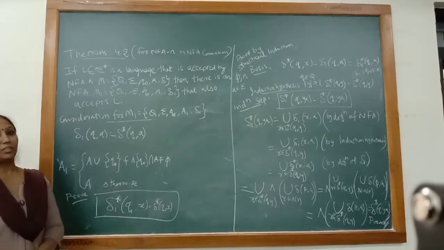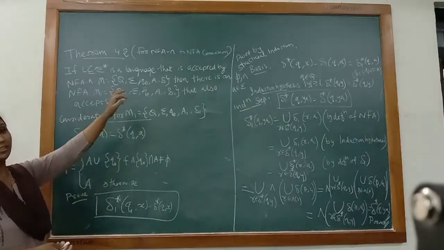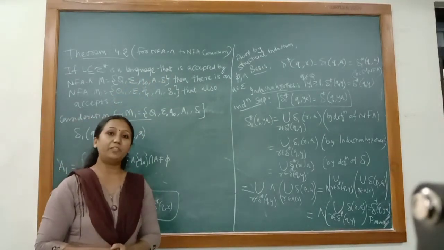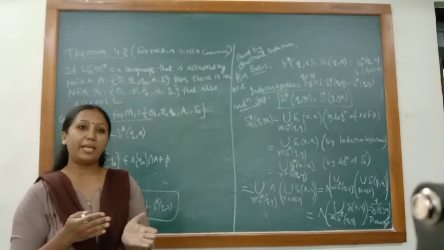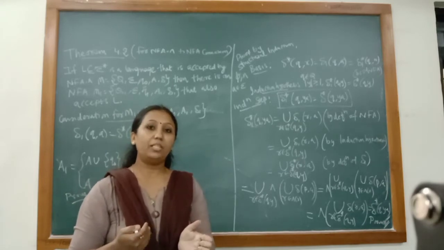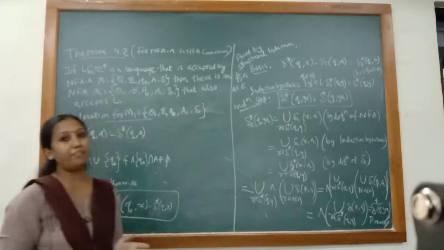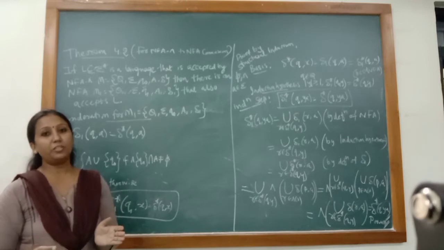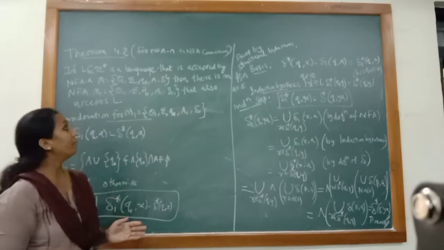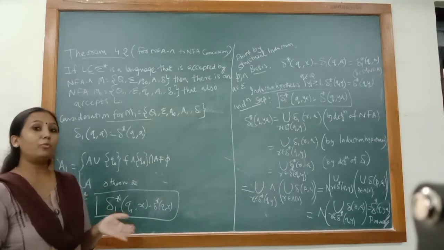I'm going to talk about a very important theorem, theorem 4.1, which discusses how we can convert the NFA null to an equivalent NFA. Previously in theorem 4.1 we discussed the conversion from NFA to DFA. We know that NFA and NFA null are methods of finite automata with non-determinism. Here the NFA null introduces the non-determinism through the presence of null in the finite automata. So the theorem is about how we can convert the NFA null to an equivalent NFA.